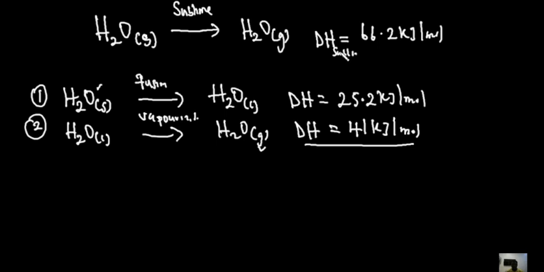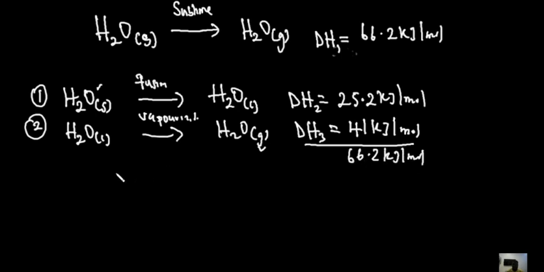So let's call this enthalpy 1. Let's give them numerical values instead. We know that the process is sublimation. Let's call it enthalpy 1. Yes, sorry, my pen is acting up. Let's call this enthalpy 2, and let's call this enthalpy 3. So let's do this together. When you add these two things, what did you notice? This is going to be 66.2 kilojoules per mole.